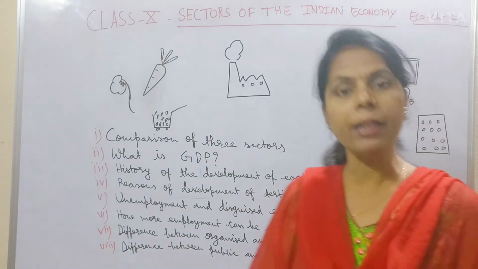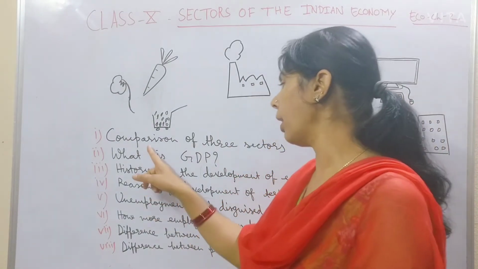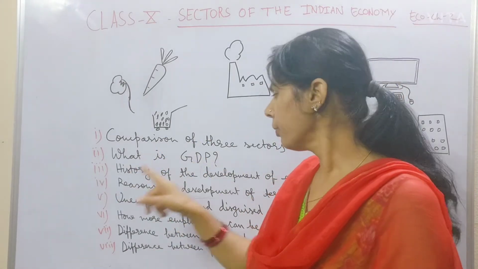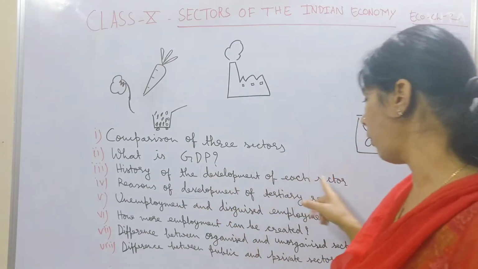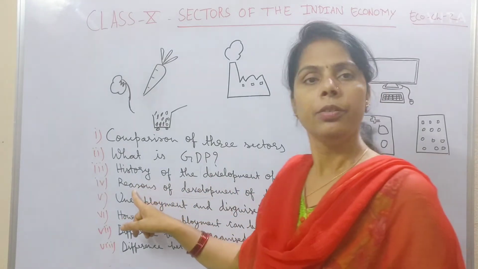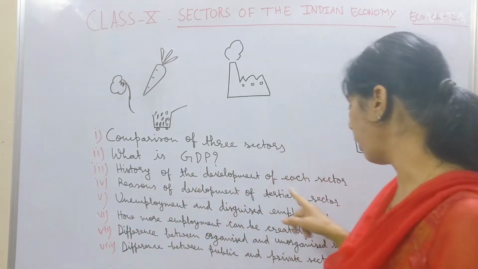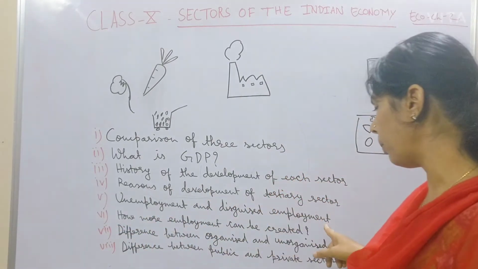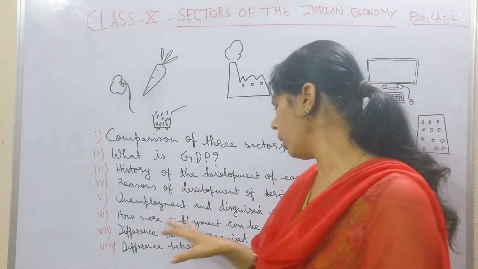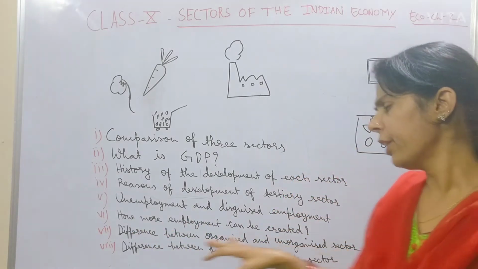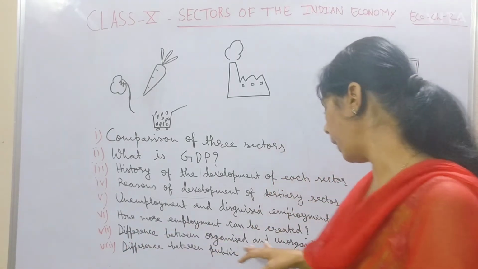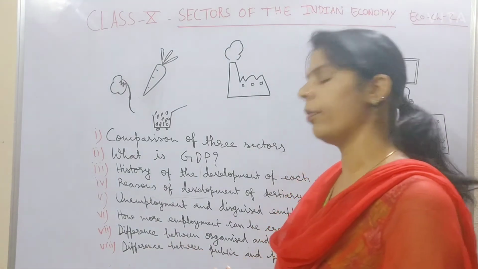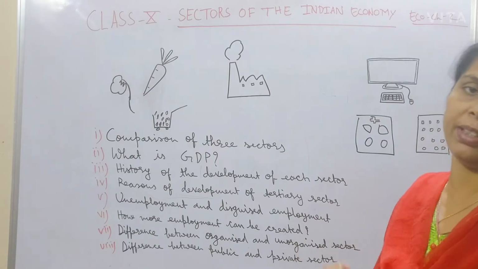In this part we will discuss the comparison of three sectors, what is GDP, history of the development of each sector, reasons for development of the tertiary sector, unemployment and disguised unemployment, how more employment can be created, the difference between organized and unorganized sector, and the difference between public and private sector.